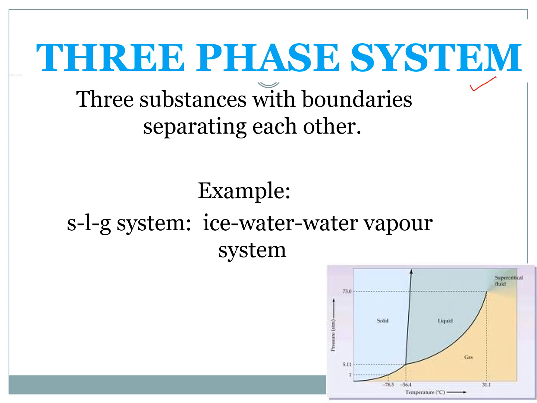Three-phase system: three substances with boundaries separating each other. For example, an ice, water, and water vapor system.